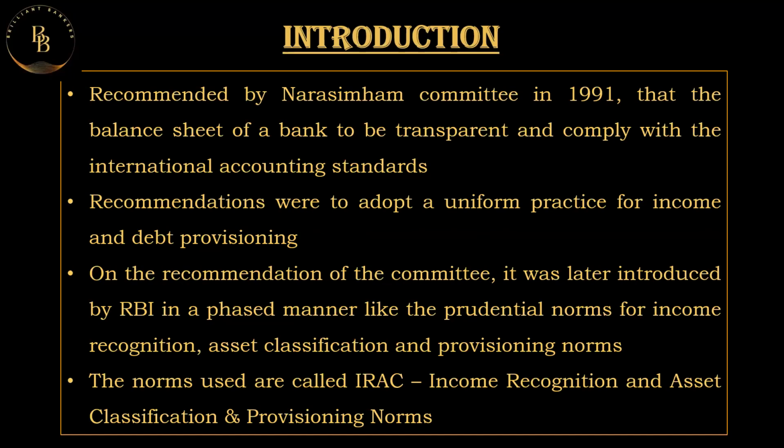The Narasimhan Committee gave a few recommendations, which were to adopt a uniform practice for income and debt provisioning. Different banks in the same locality had different rules and gave loans or advances at different interest rates. They didn't have a common interest rate, so there was a lot of competition between the banks themselves, which did not help the banks to grow.